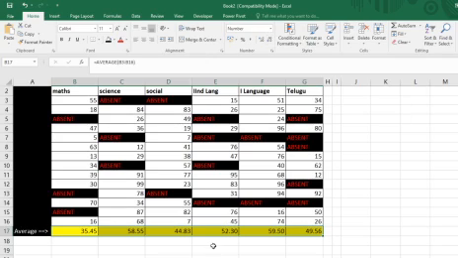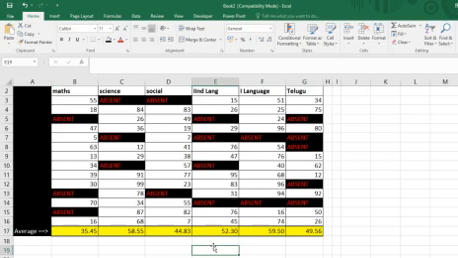Okay, hope you understood: selecting the blank cells at a time and entering the data in the blank cells.